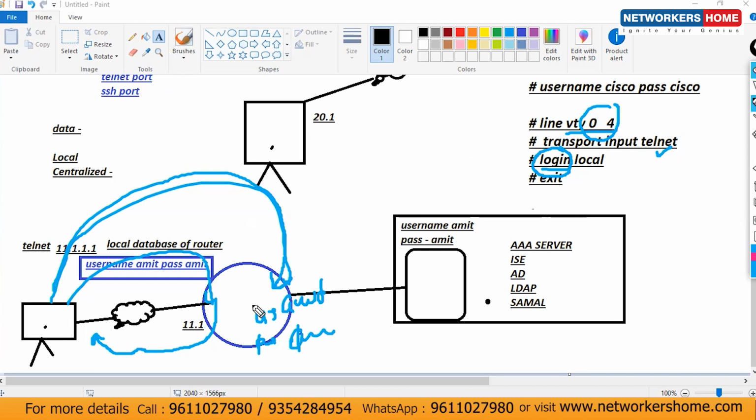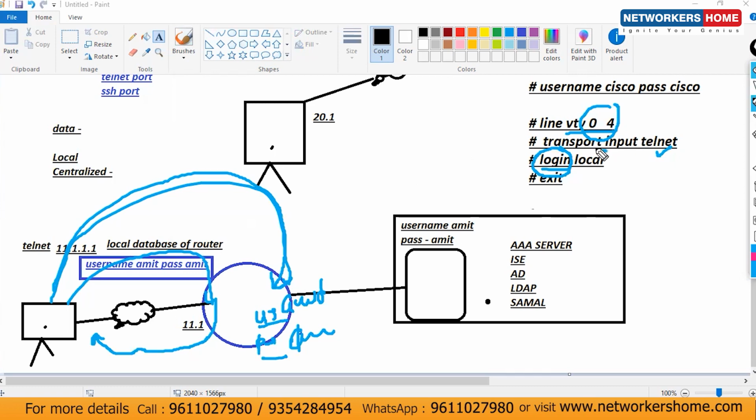Okay. So what is that? That means one authentication. And that username and password is always present on my local device. So this is what? Username and password here.